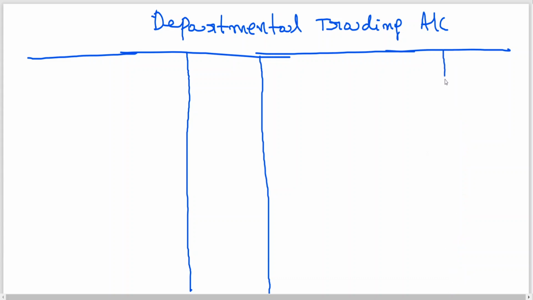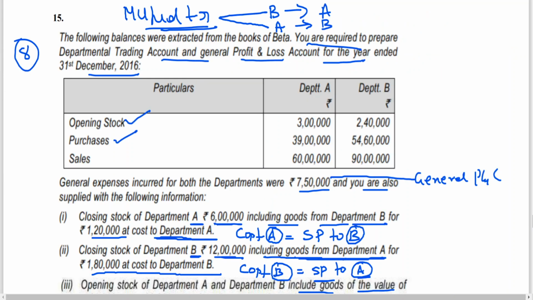I'm not writing a departmental profit and loss account. The reason is you can see that we have a departmental trading account, because we don't have any information for a P&L account. So they are using a departmental trading account and a general P&L account. It is also called a combined P&L account. The study material uses the term combined, but it is also called the general P&L account. Popularly we use the word general P&L account, but in the examination, whatever the account name given, you can use that term.